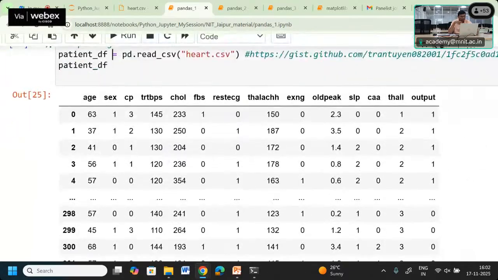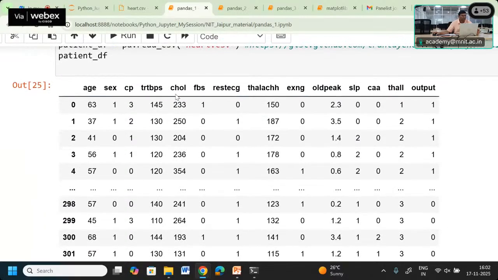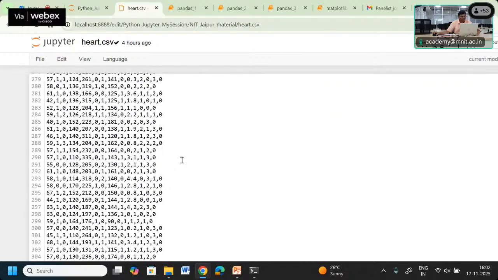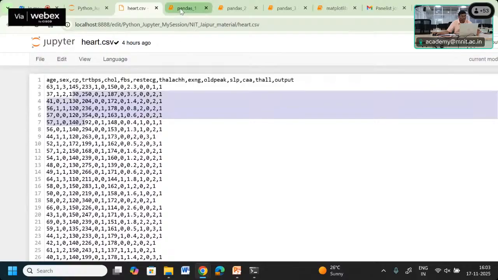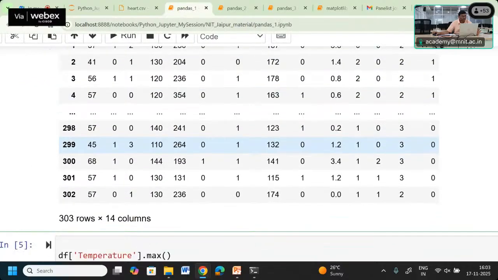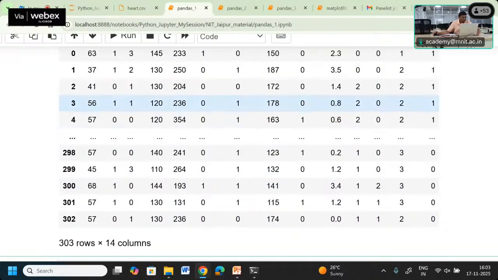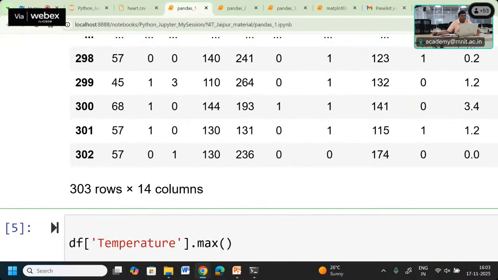You can observe the data coming there. Because this data is too large, almost 7-8 pages of an Excel sheet, it shows only a few of the rows. Generally it shows 5 from the upper part and 5 from the lower part. It consists of 300 rows and 14 columns.